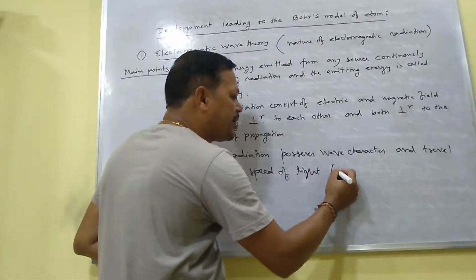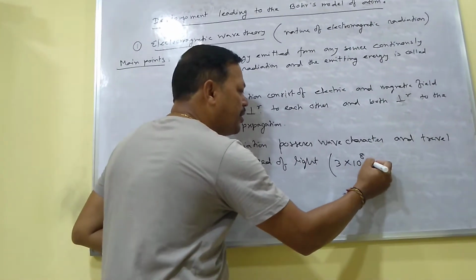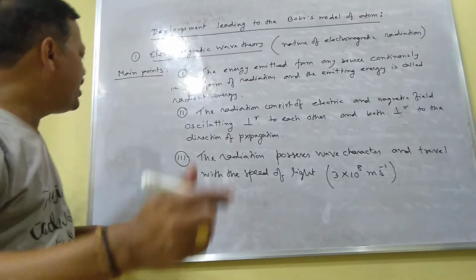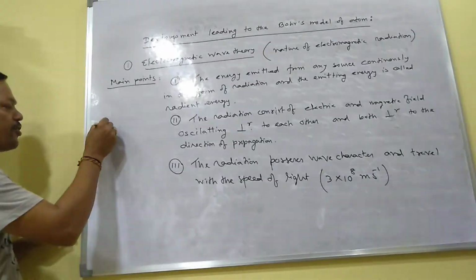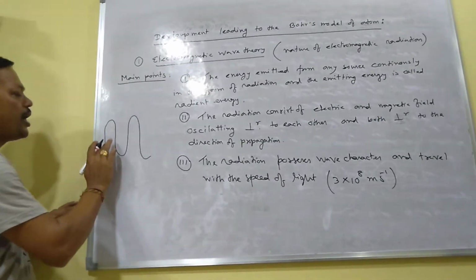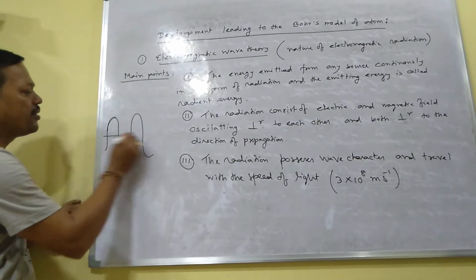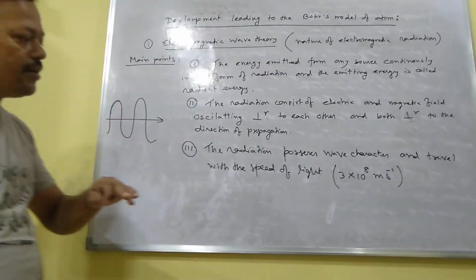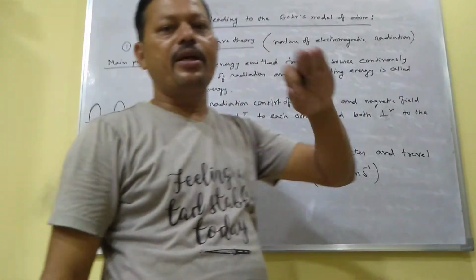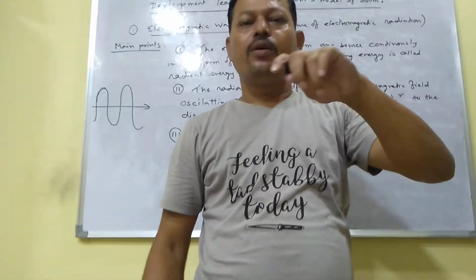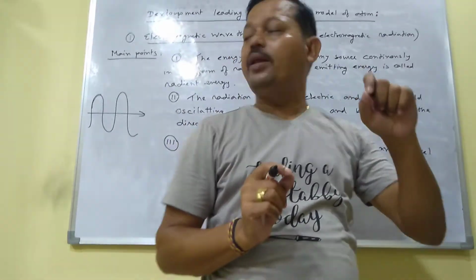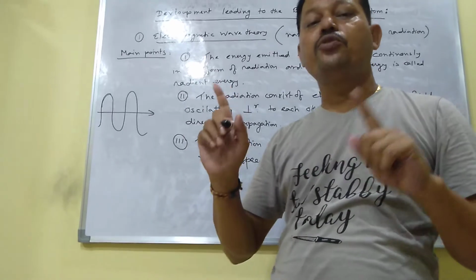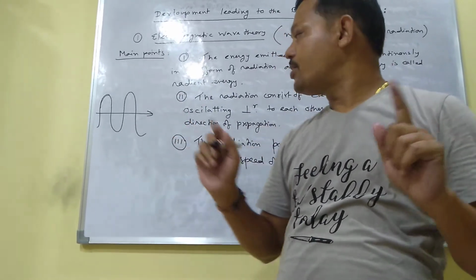The speed of light is 3 into 10 to the power 8 meter per second. That means when any radiation is coming, it always comes like a wave. I mean they have the wave character. Like this way the radiation will come. And when the radiation comes, it always travels with the speed of light. I mean, what is the speed of that radiation? It will be 3 into 10 to the power 8 meter per second.